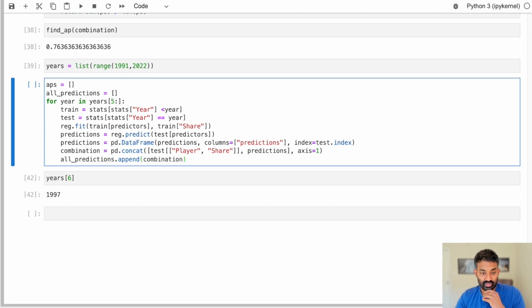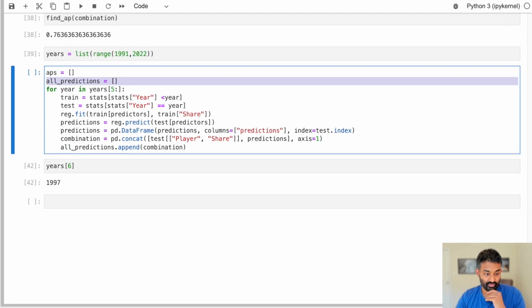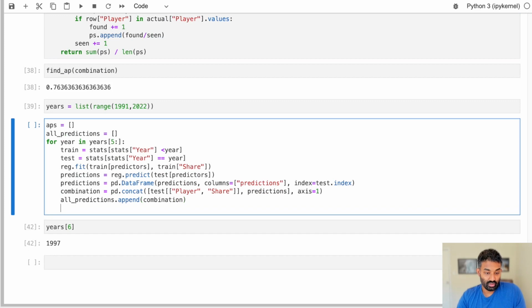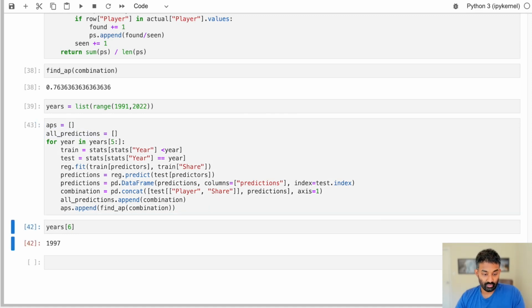So all predictions is going to be a list that has predictions from every single year. And then what we're going to do is we wrote this find average precision function, and we're just going to append that as well. So at the end of this loop, we will have all of our predictions in a list of data frames, and we'll have all of our average precision scores. All right, so let's go ahead and run that.